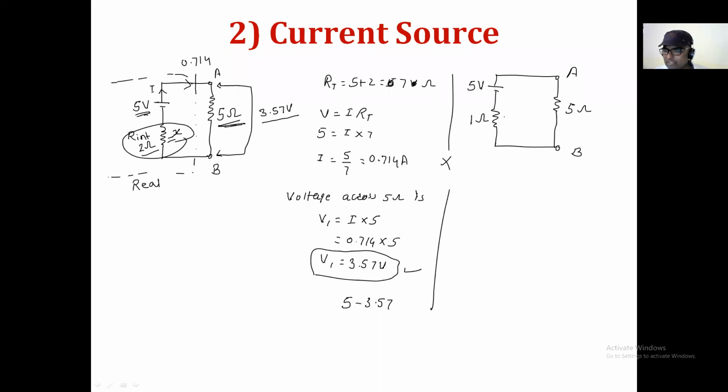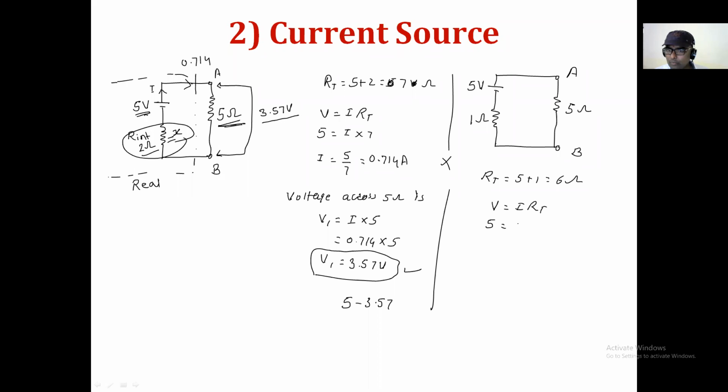Now the internal resistance is 1 ohm. What can the internal resistance be? It depends. That's right. Now here the total resistance is 5 plus 1, which is equal to 6 ohm. Is it right? So V is equal to I into R total.